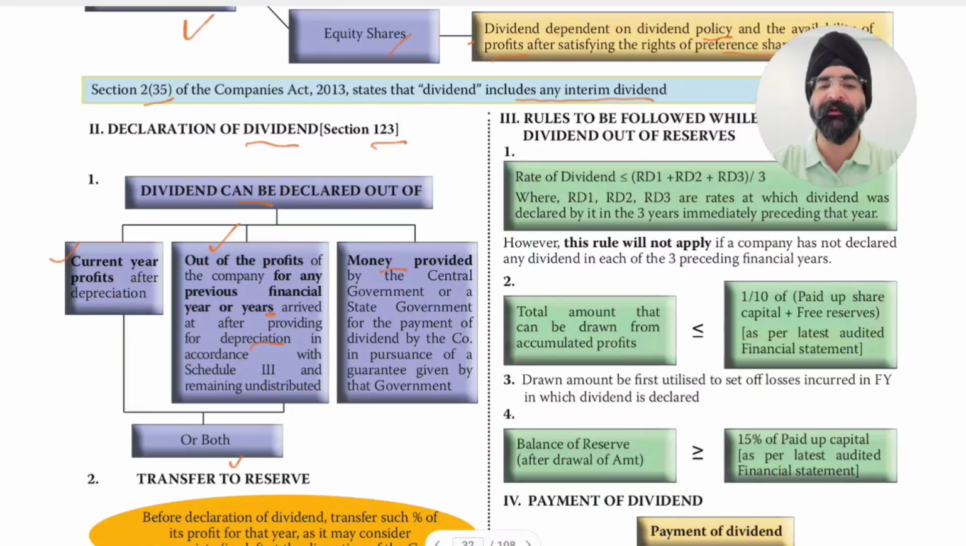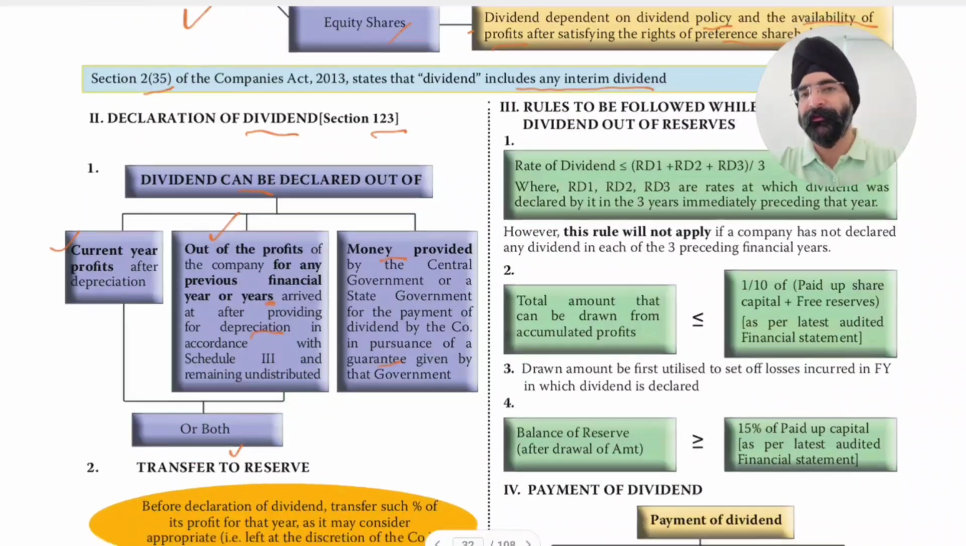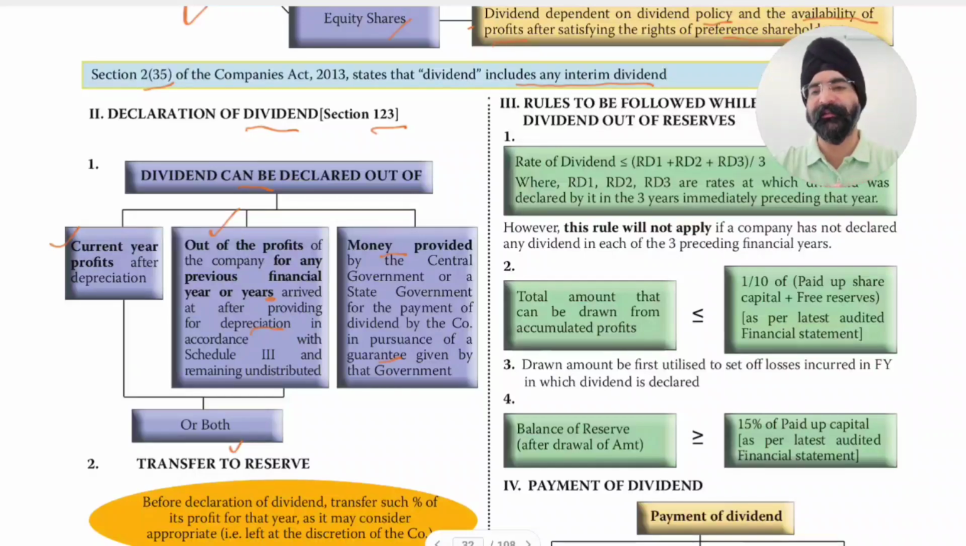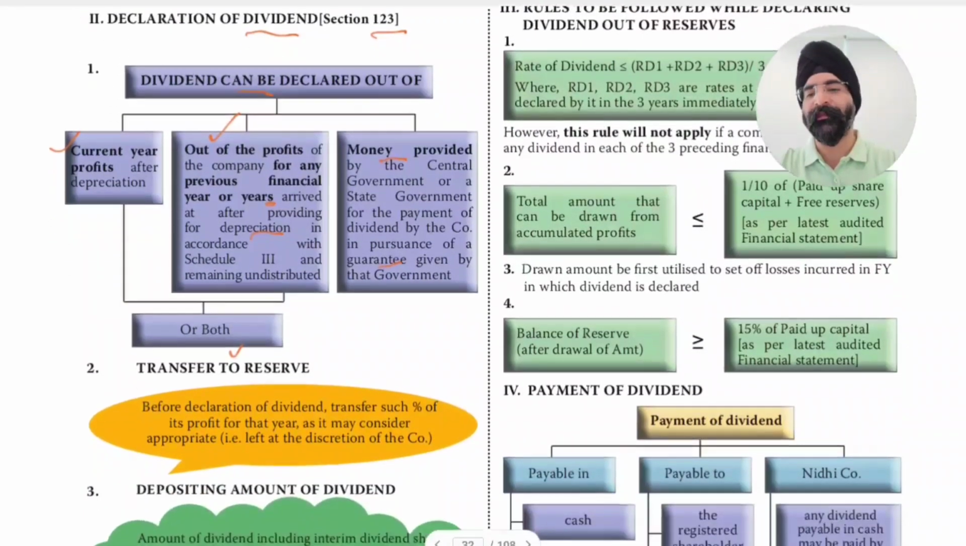Next, dividend can be declared out of money provided by the central government or state government for the payment of dividend by the company in pursuance of a guarantee given by that government. If the government has given a guarantee as to dividend, then it will be provided as such. Usually in our cases there is no guarantee by government, so we can use current profits or past profits.